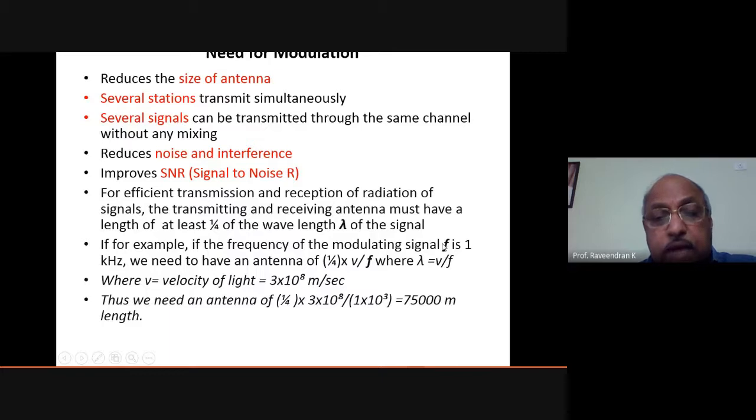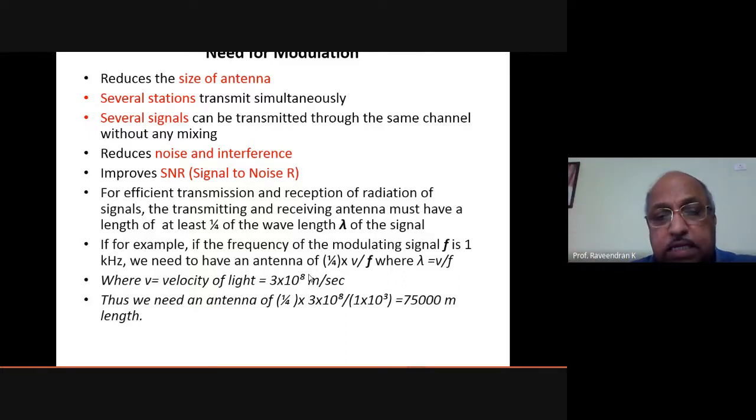We need an antenna size of 1 by 4 into V by F, where lambda is equal to V by F, that is, lambda by 4. In order to transmit a signal efficiently from a transmitting antenna, the length of the antenna must be at least lambda by 4.